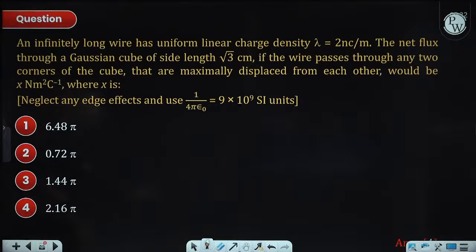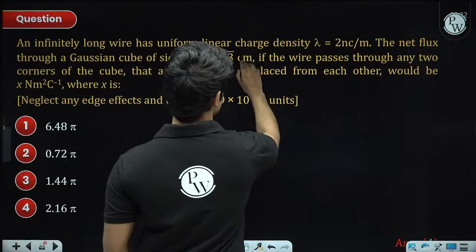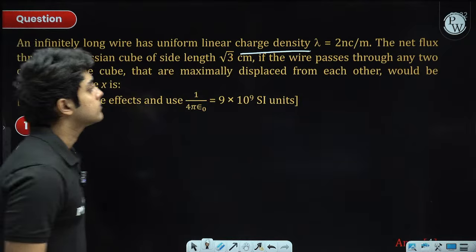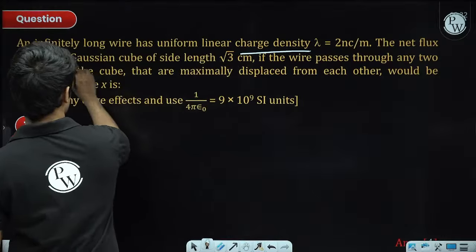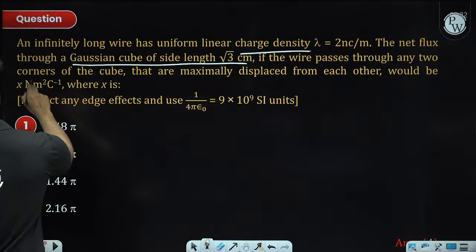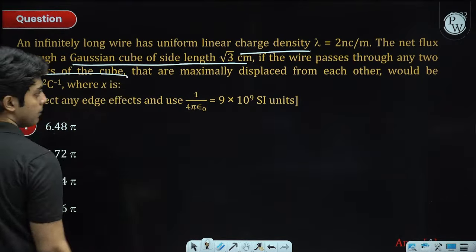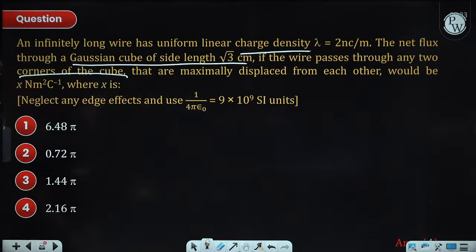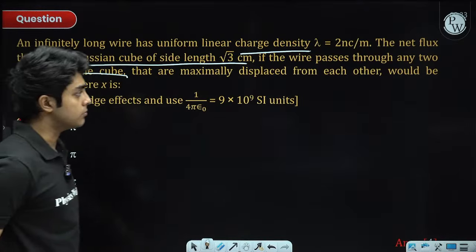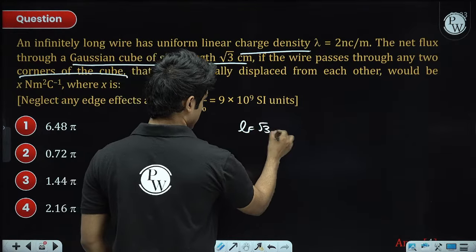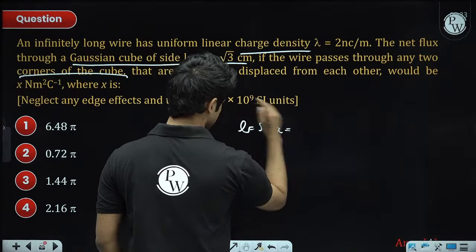Next, an infinitely long wire having uniform linear charge density lambda 2 nanocoulomb per meter. The net flux through a Gaussian cube of side length root 3 centimeters, where the wire passes through any two corners of the cube that are maximally displaced from each other. So the largest diagonal inside a cube is the body diagonal, right, whose length is root 3a. So there is a wire kept in the body diagonal position. So the length of the wire will be root 3a, which is 3 centimeters.